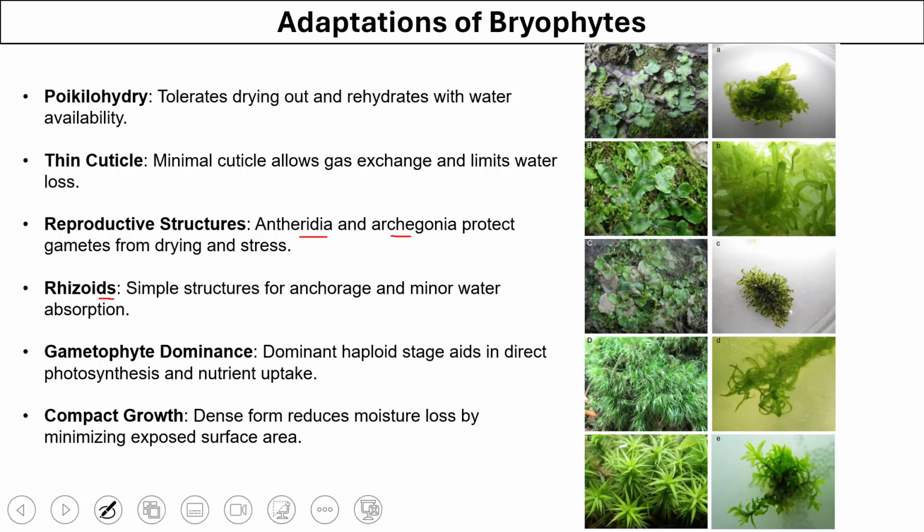They have rhizoids, which help them to anchor with a surface and also in some water absorption. Their dominant phase of life cycle is gametophyte phase, which performs photosynthesis and uptake of nutrients. Their dense structural form also helps in reducing the loss of moisture.